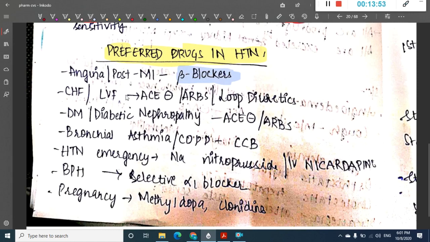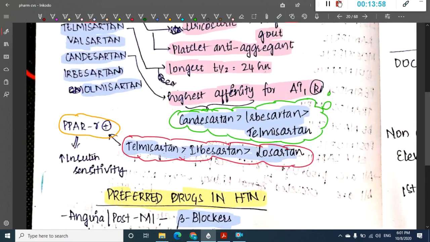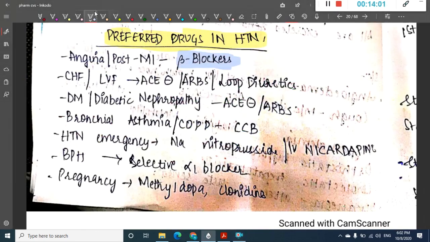In congestive heart failure and left ventricular failure, ACE inhibitors or ARBs or loop diuretics are preferred. In diabetes mellitus or diabetic nephropathy, ACE inhibitors or ARBs are preferred because they decrease the progression of diabetic nephropathy. If there is bronchial asthma or COPD, then we do not use beta blockers. Calcium channel blockers are preferred.